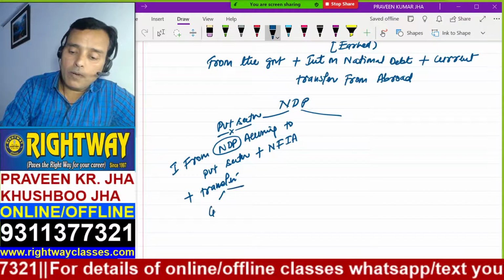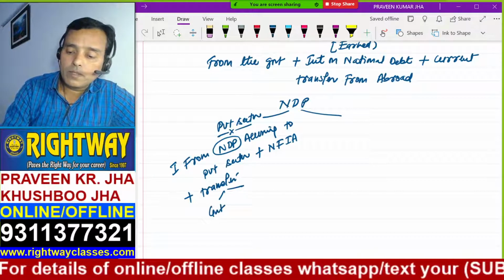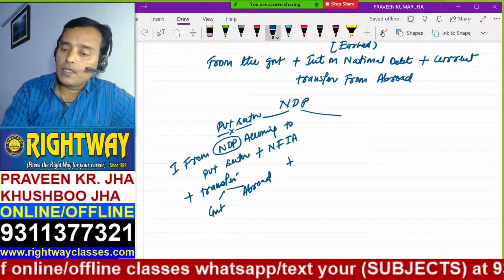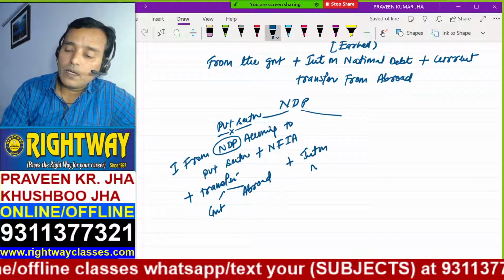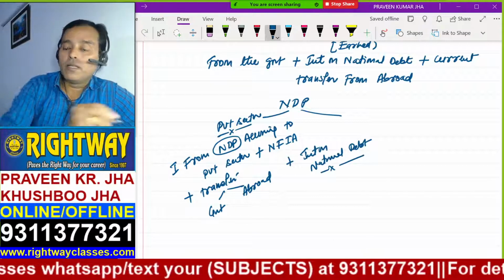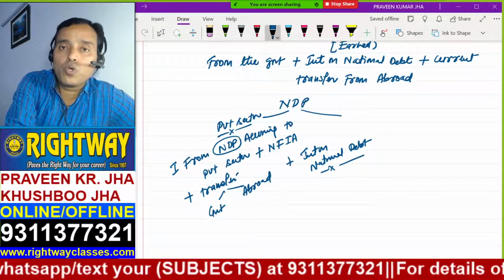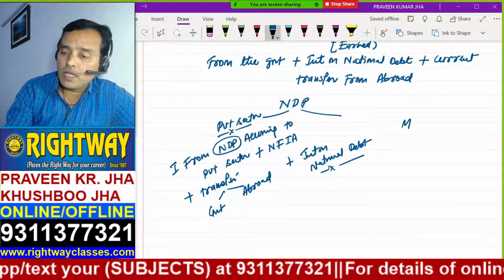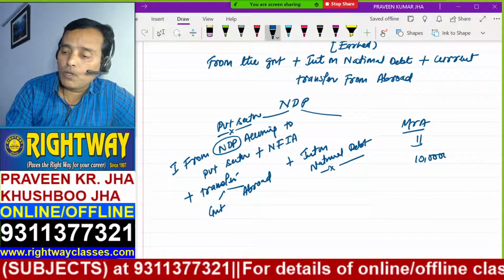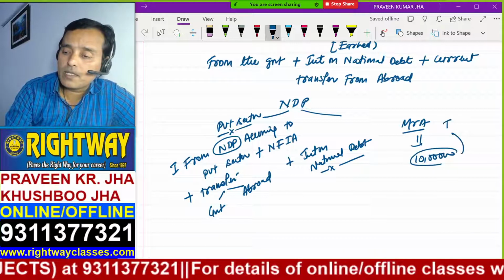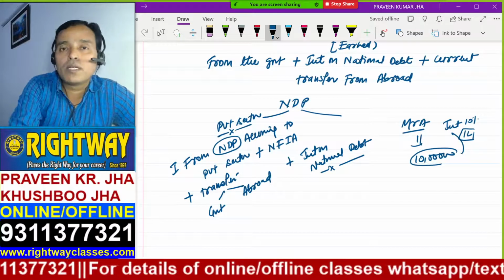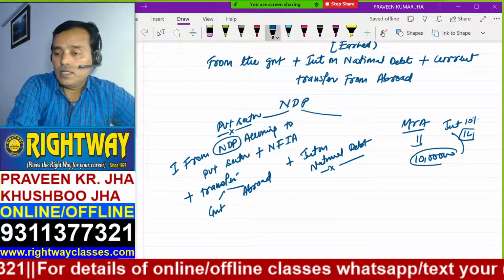Transfers may be from government, maybe from abroad. Two kinds of transfers. And then what? Then interest on national debt. What does this mean, sir? If you give a loan to the government, suppose Mr. X, Mr. Y, whoever, Mr. A gives a loan of 10 lakh to the government, and the government gives you interest of 10%, that is 1 lakh. This 1 lakh also forms part of income.